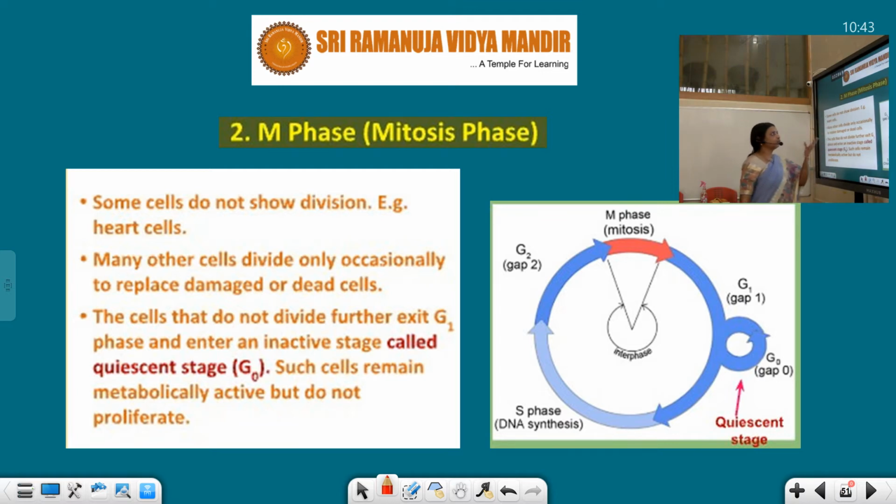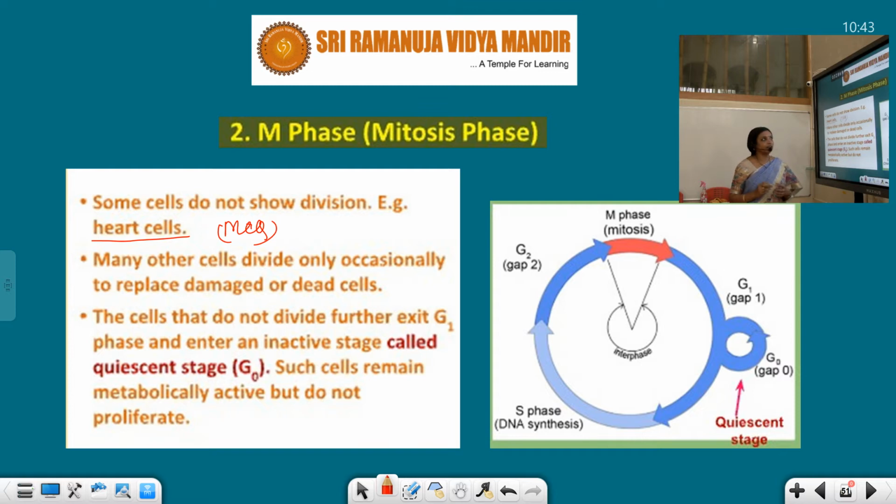And some cells do not show division. I explained that also, but I want to explain again that some cells do not undergo division. The example given here is the heart cell, it does not undergo division. This is an MCQ, I told you. Many other cells divide only occasionally to replace a damaged or dead cell.